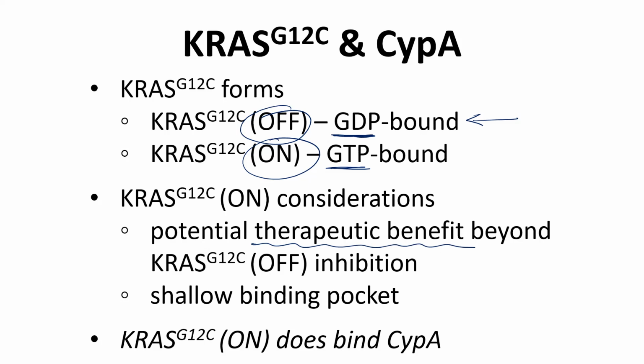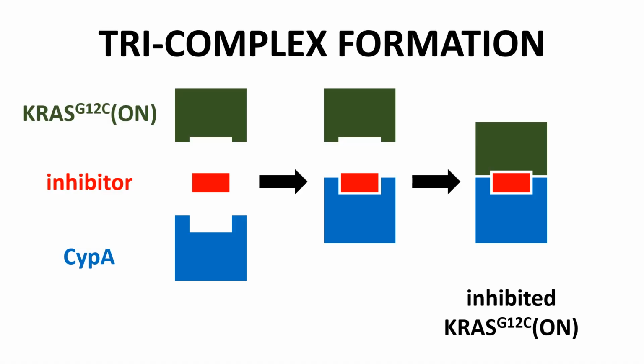Scientists have learned that KRAS on binds to chaperone proteins such as CypA, and CypA therefore represents a potential opportunity for the design of a KRAS-on inhibitor. Here is a simple scheme that shows the general idea. On the left, we have three species: KRAS-on, a potential inhibitor, and CypA, a chaperone protein. The inhibitor is designed to bind